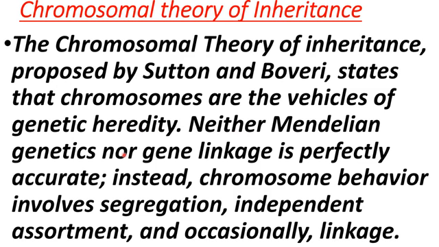Neither Mendelian genetics nor gene linkage. According to Mendelian genetics means law of independent assortment, nor gene linkage means two genes always linked to each other. So none of these is perfectly accurate. Instead, chromosome behavior involves segregation, independent assortment, and occasionally linkage also.